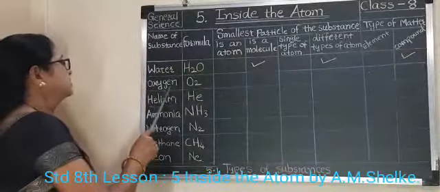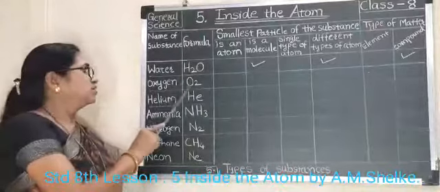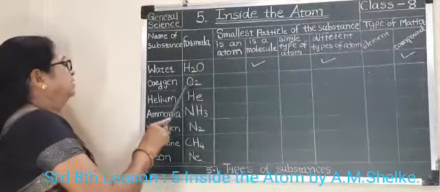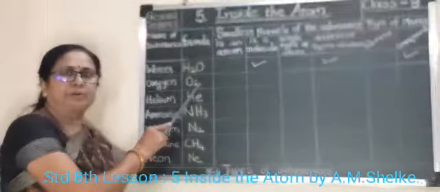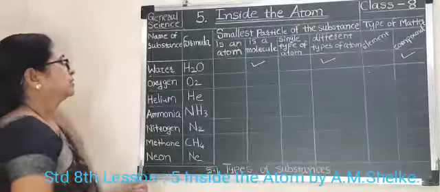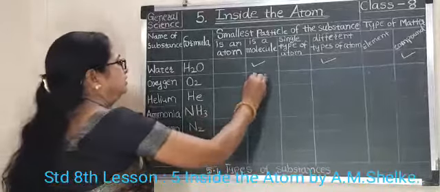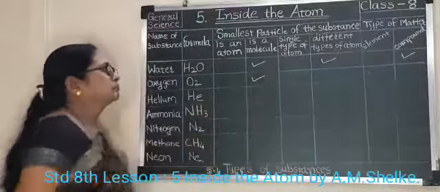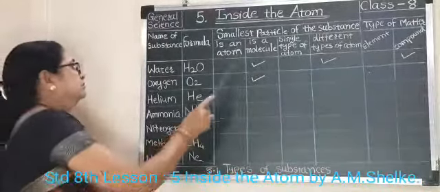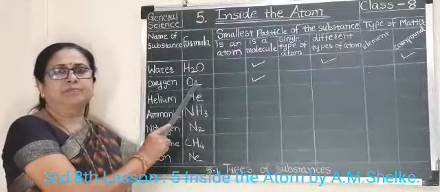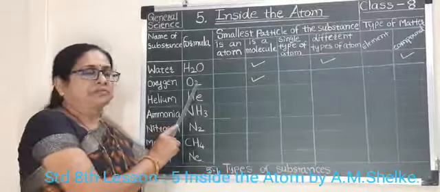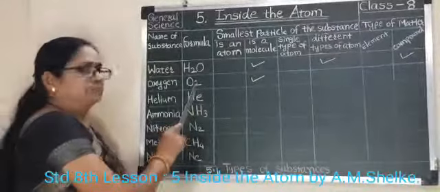The second substance is oxygen. Oxygen is a gas. We see here the oxygen molecule is made up of two atoms. So it is an example of a molecule. We see here the oxygen molecule is made up of the same atoms.